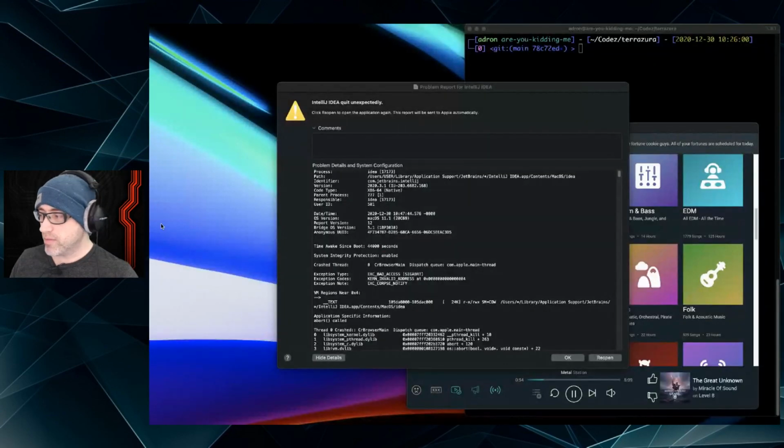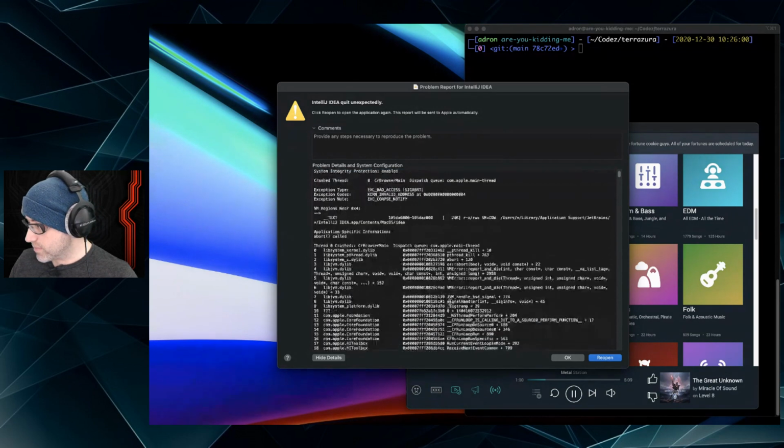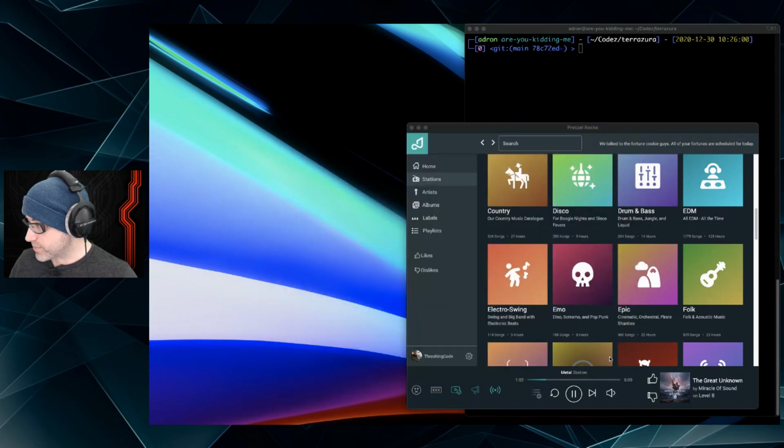Oh, wonderful. Okay, well, we're going to go back to the entire window. Still no audio, so problems galore. But I did get this. This is beautiful. Let's try to open it again.